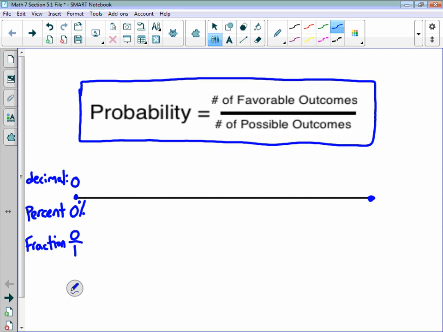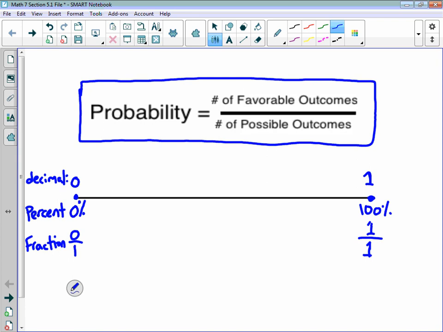All this number line has to go through is from 0 to 1. Because the number 1, written as a percent, we take that decimal number, just the number 1, times it by 100. That is 100% chance of happening. As a fraction, that is just 1 out of 1. It could be 50 out of 50 or 12 out of 12 or whatever. 1 out of 1, it's going to happen every time. It is a certain event.